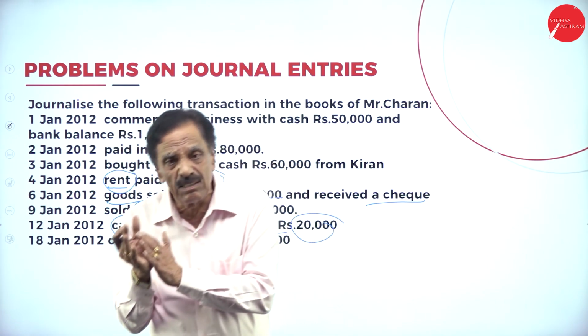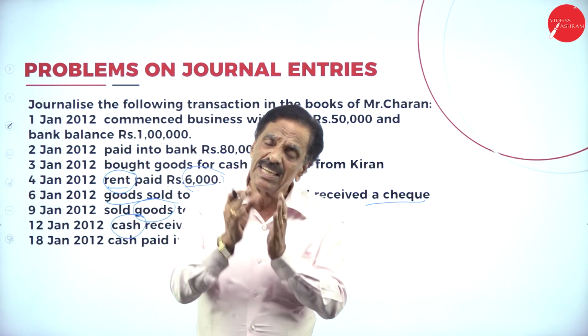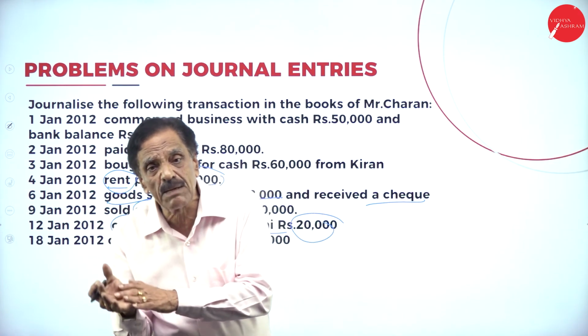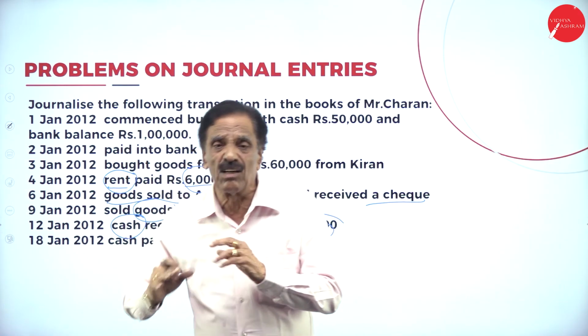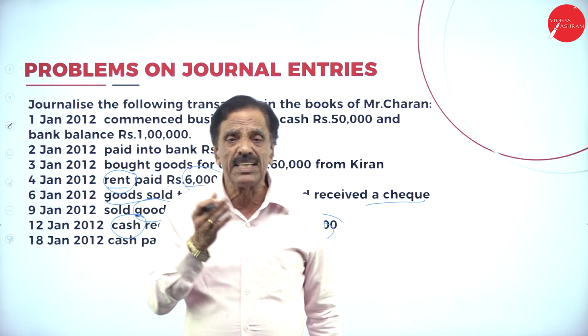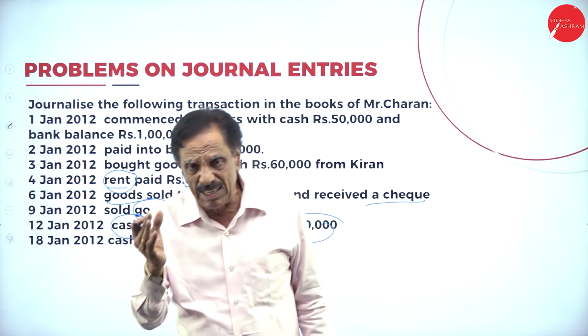Credit what goes out. What is coming in? Cash. That should be debited. From whom is it coming in? Rajani. Rajani is a personal account. Her account should be credited. What's the entry? Cash account debit to Rajani's account.